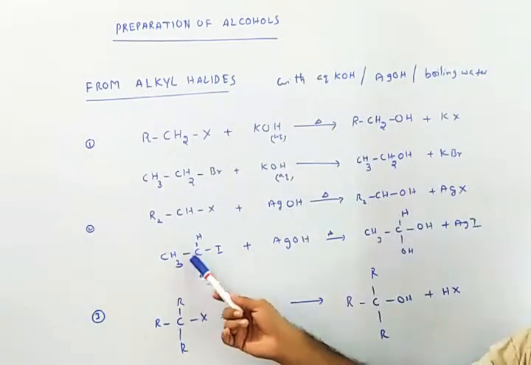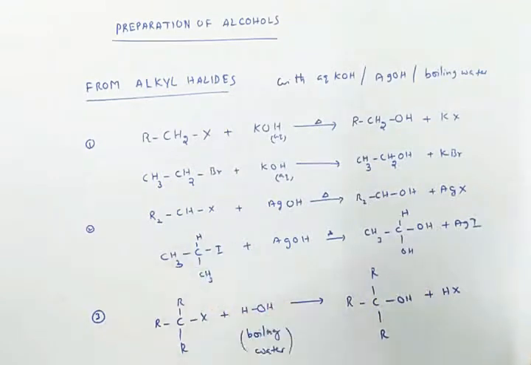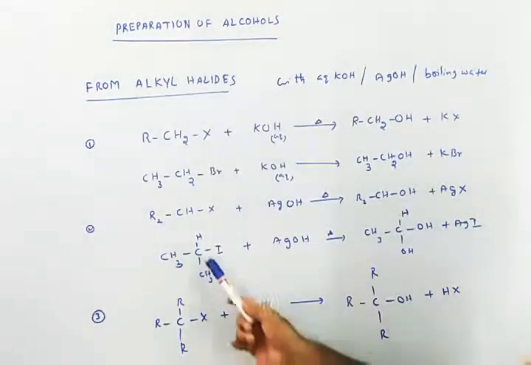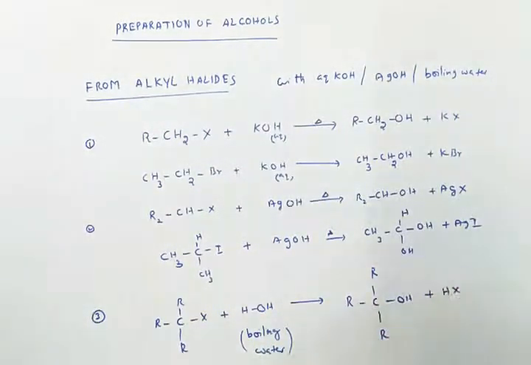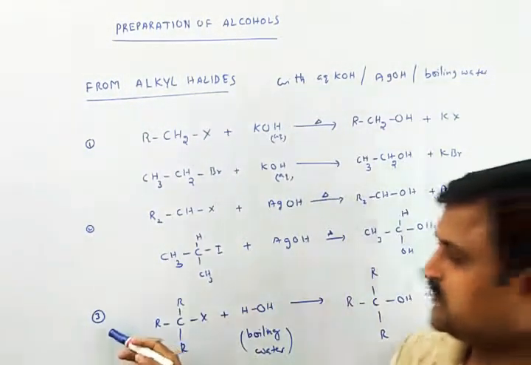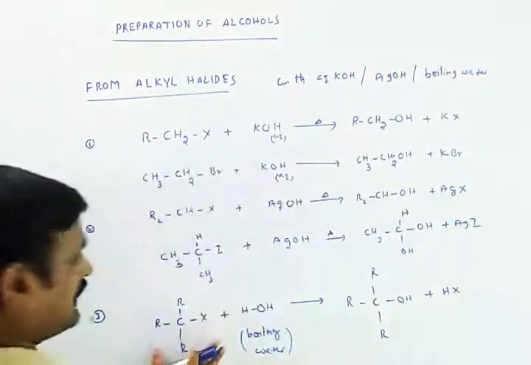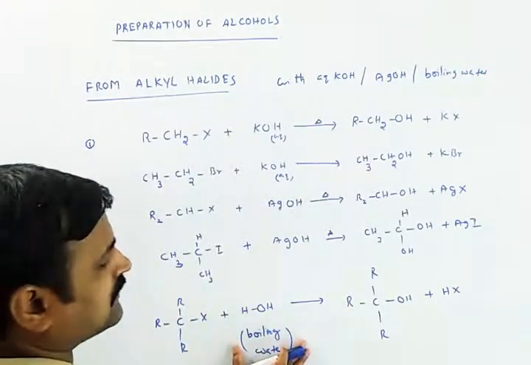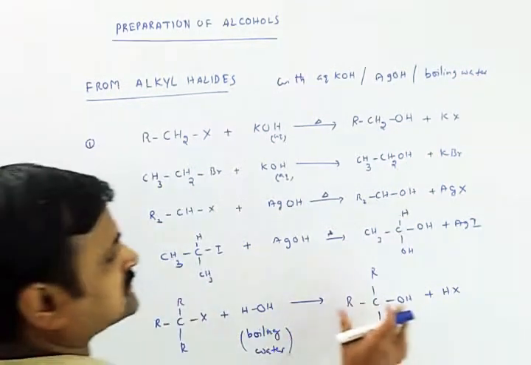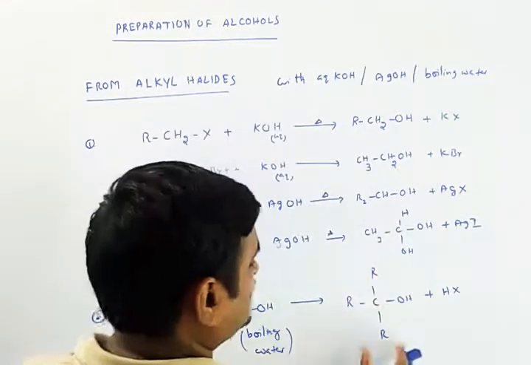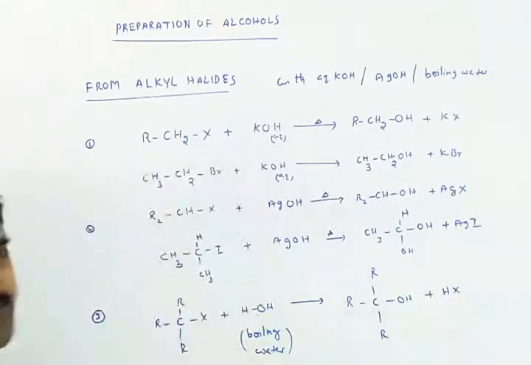Likewise, we have an example here: 2-iodopropane, and in this case I got the secondary alcohol 2-propanol. Likewise, if you take the tertiary alkyl halide and boil it with water, you will get the tertiary alcohol in this step.